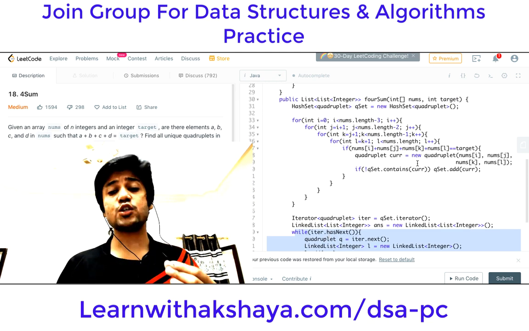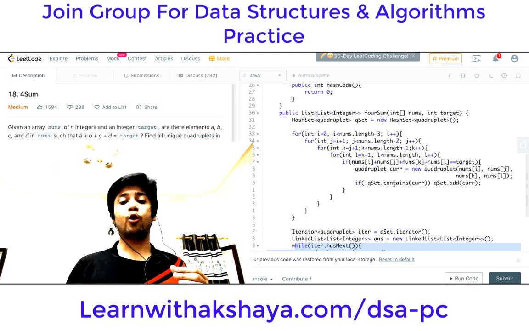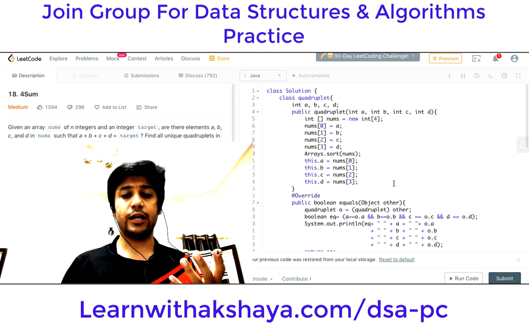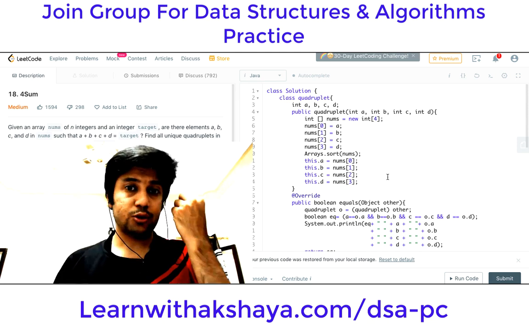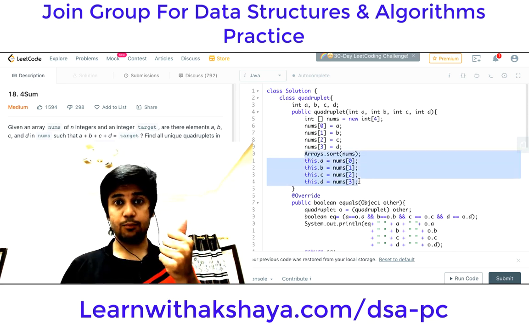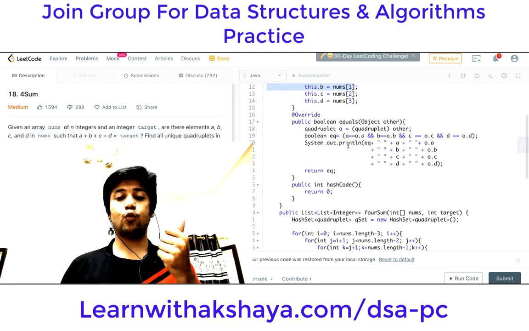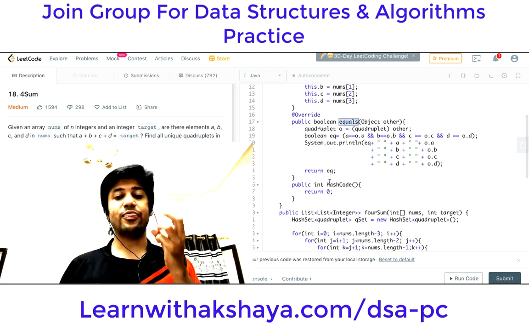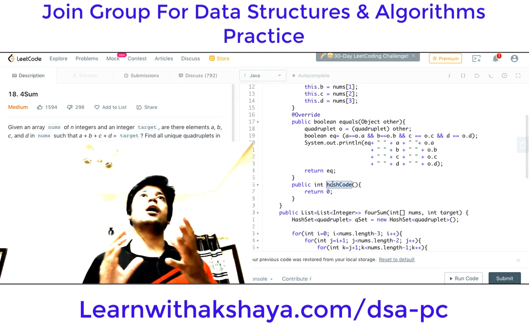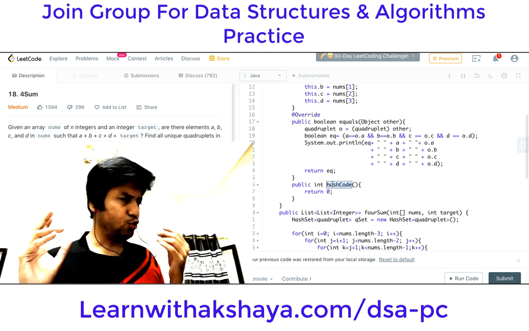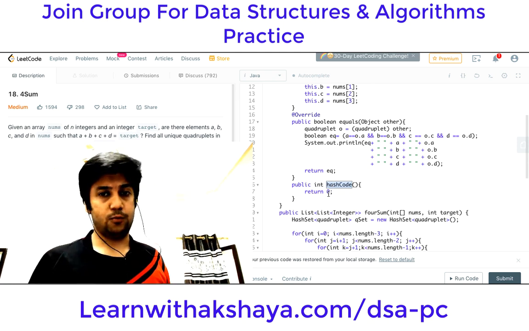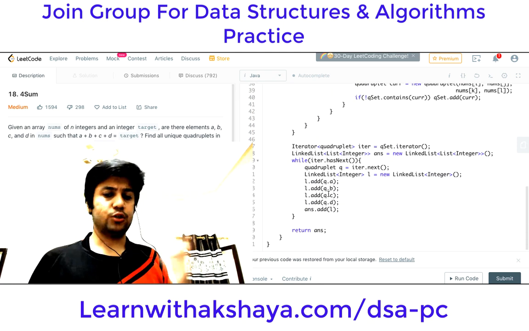The only catch here was how do we get this hash set contains method working, and for that we had to do 3 things. One was creating the arrays of sorted numbers, right? Second thing we had to do was create an equals method, and third thing was to ensure the hash code for two quadruplets which return equals returns the same value. Okay, so this is it.